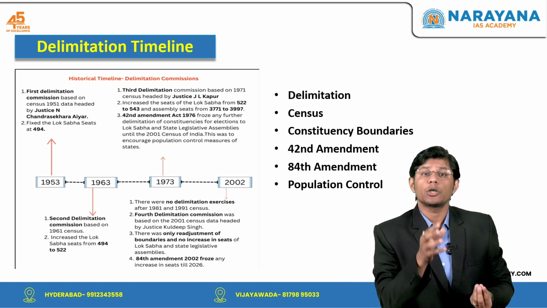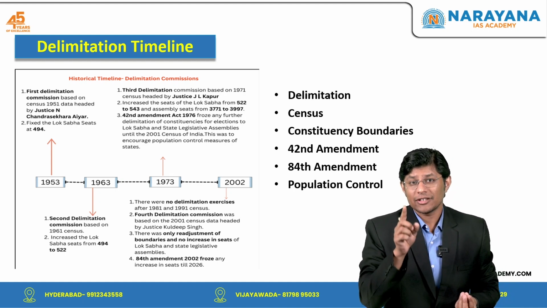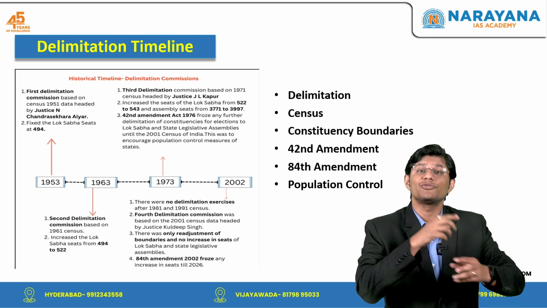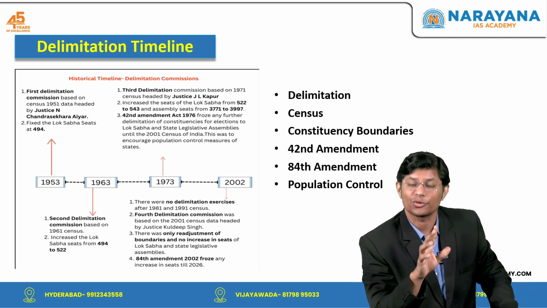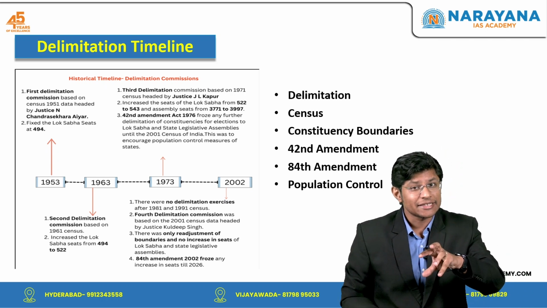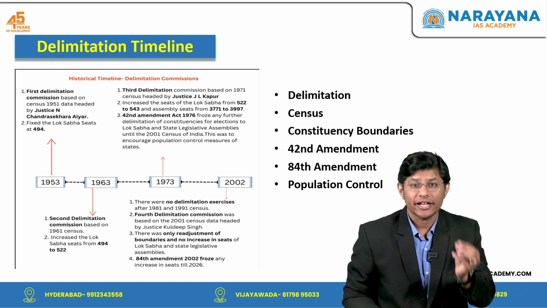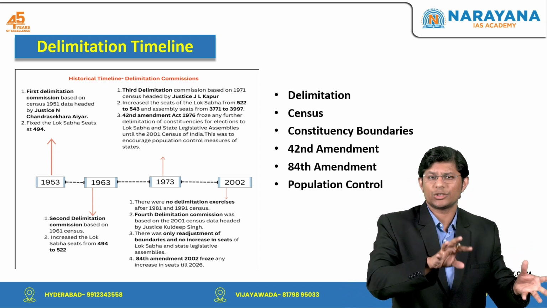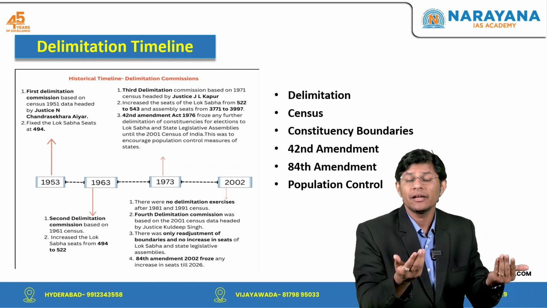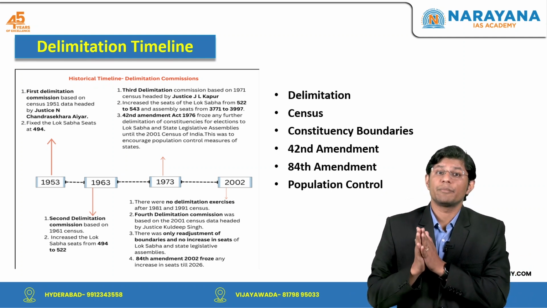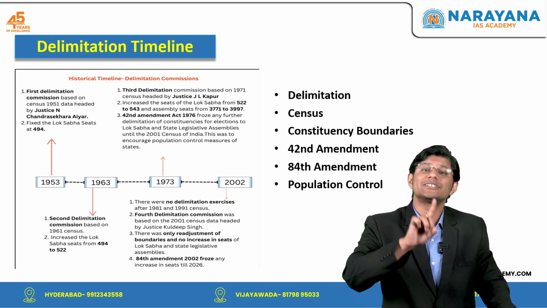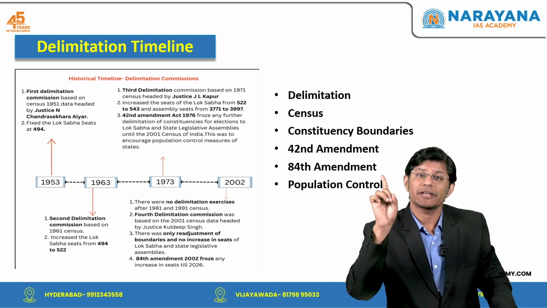If I talk about non-Hindi states, the southern states like Kerala, Tamil Nadu and West Bengal have successfully controlled population growth. These states have a total fertility rate below the replacement level, which is around 1.6 to 1.8. What does this mean? This means that their populations are growing at a much slower rate compared to states in the Hindi speaking heartland.